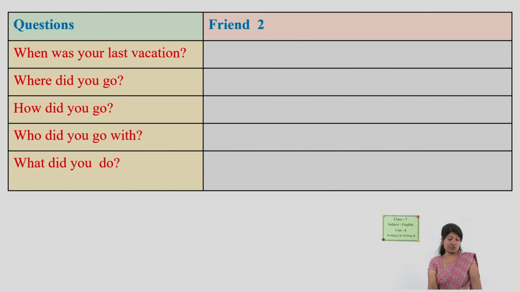Okay, friend 2. Friend 2 also. Let me give sentences of friend 2 as well. When was your last vacation? My last vacation was in summer. Summer vacation was my last vacation.